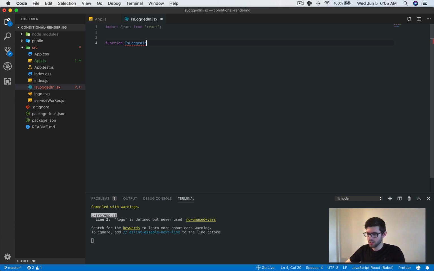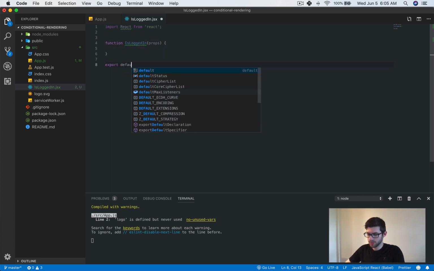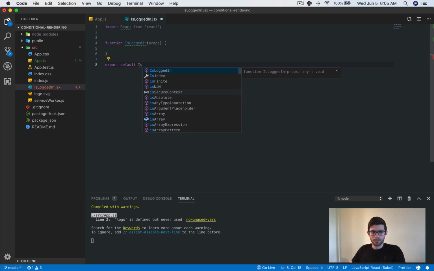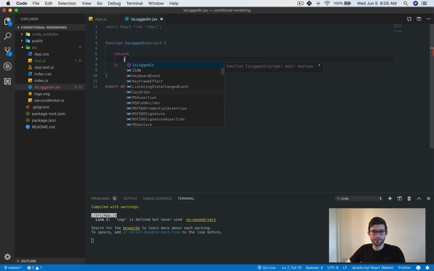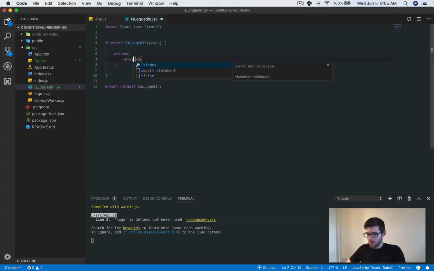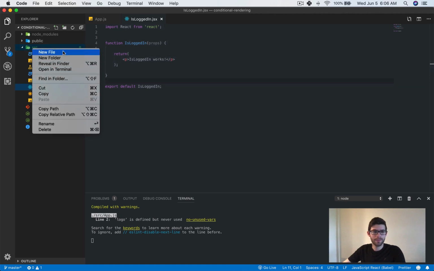IsLoggedIn takes in the props, and we will export default IsLoggedIn, and then in here we will return "is logged in works".